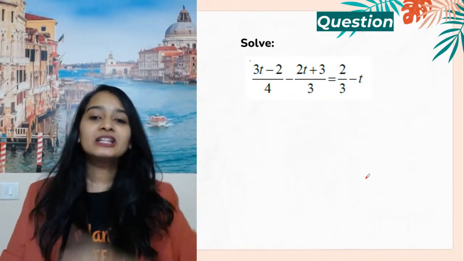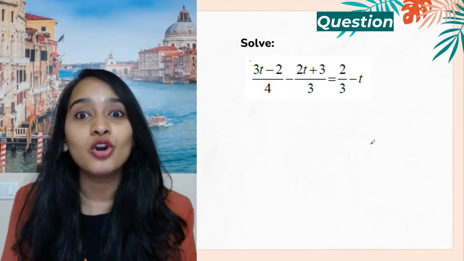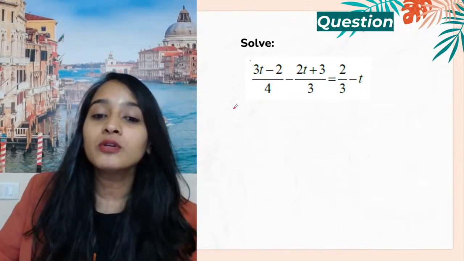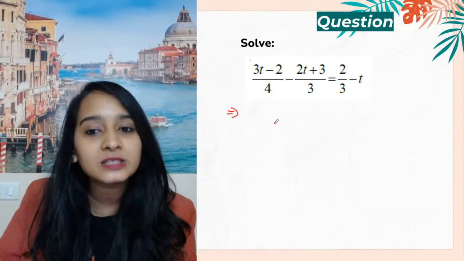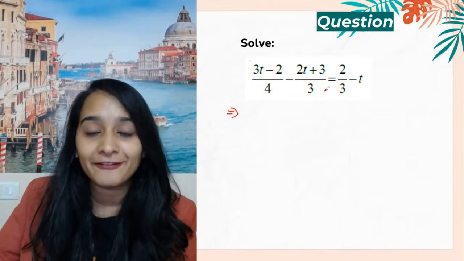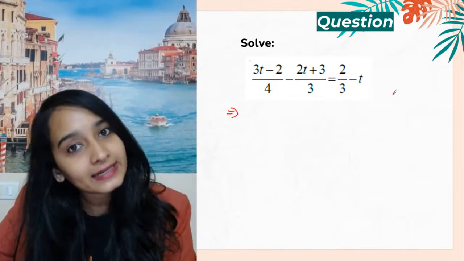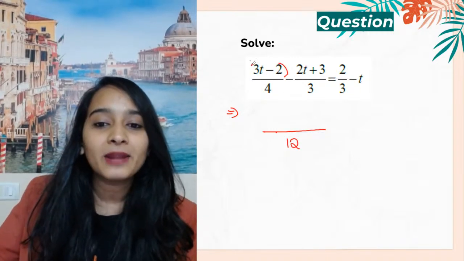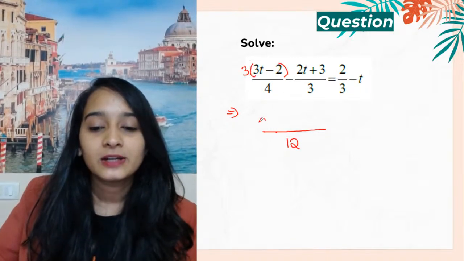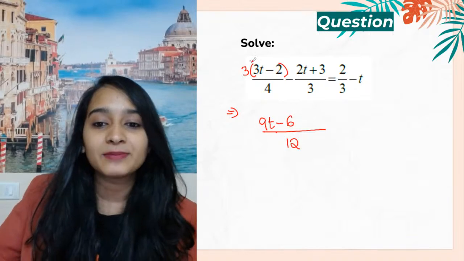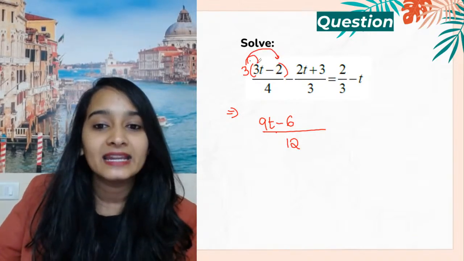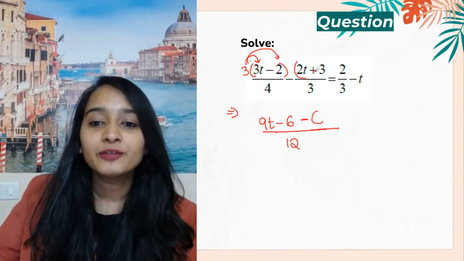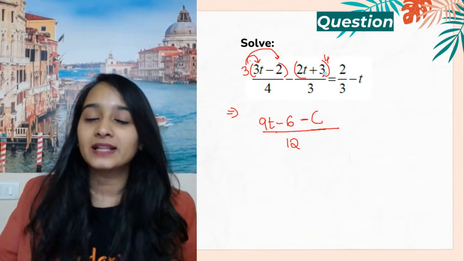Okay, let's solve another one. Now this one looks a lot more complicated, but it is definitely not. So what is it that you have to do? Again, there are multiple ways of doing this. The first one is I'm going to take the LCM on my left hand side and the LCM on my right hand side also. So here when I take the LCM, it will become 12. So you multiply this entire thing with 3. So it will become 90 minus 6, because I'm multiplying 3 inside. Distributive property: minus, because there's a minus sign, you have to multiply this entire thing with 4. That's how we take LCM.